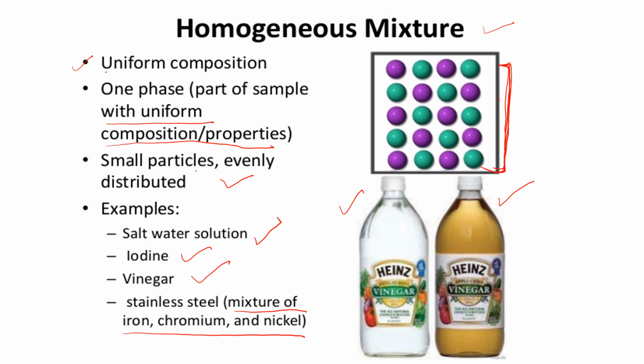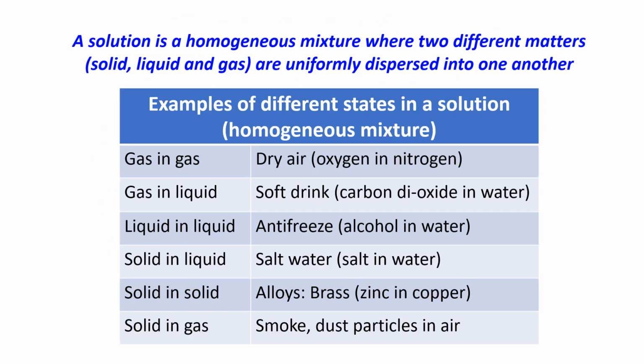Throughout, the same composition of iron, chromium and nickel is present in stainless steel. Actually, a solution is a homogeneous mixture of two different matters. Solid, liquid and gas are uniformly dispersed into one another. This all you read.